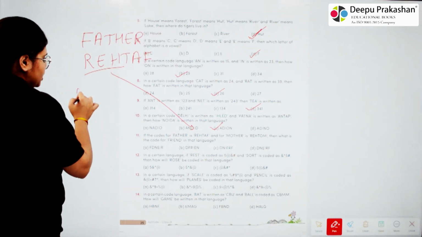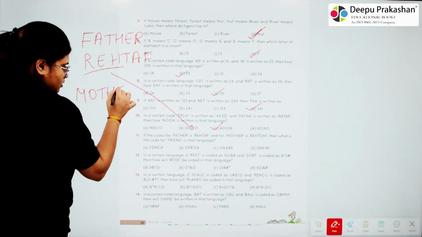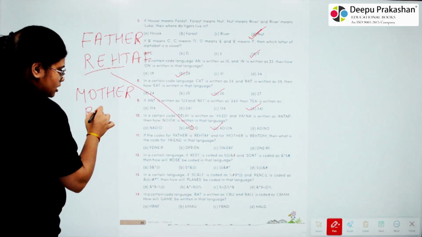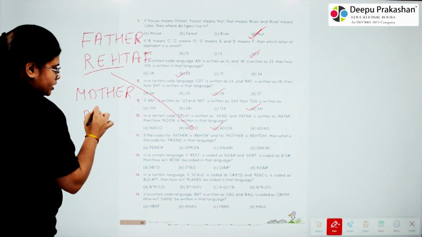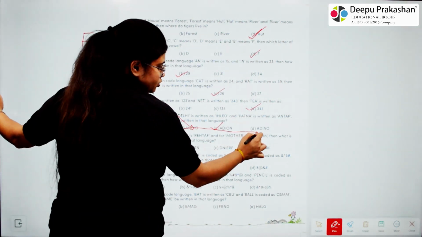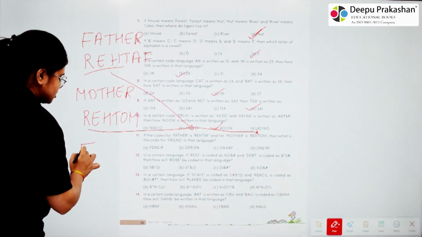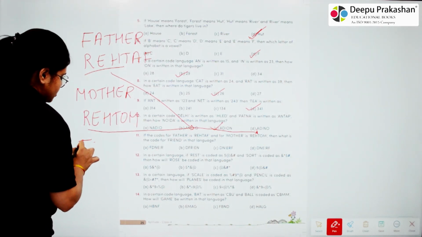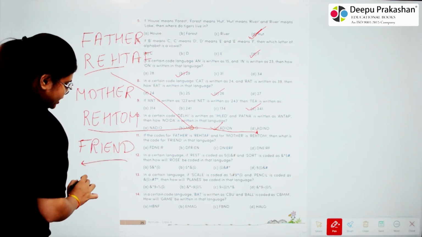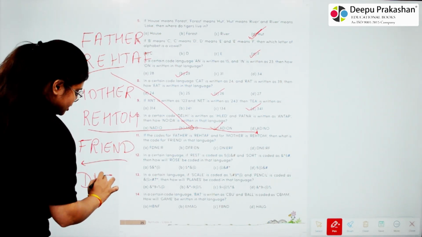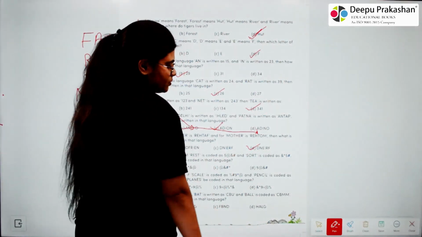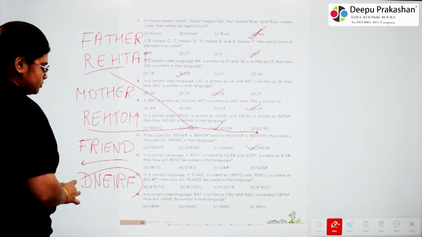For mother, if we see the spellings from the end, it will be REHTOM, and that is similar to the given one. So for friend, if we reciprocate it, it will be DNEIRF. That is present here. So this will be our answer.